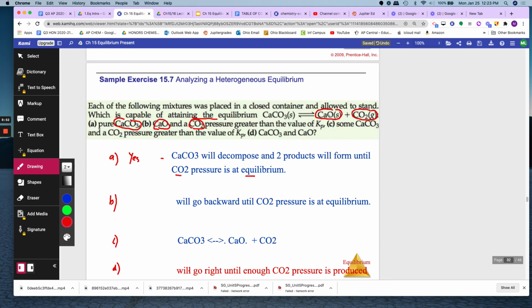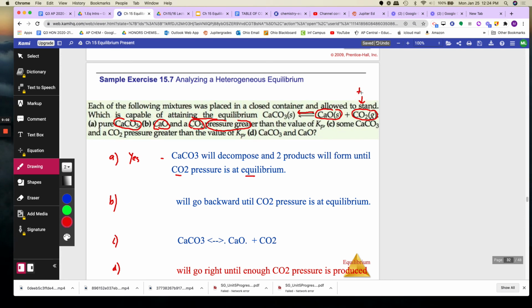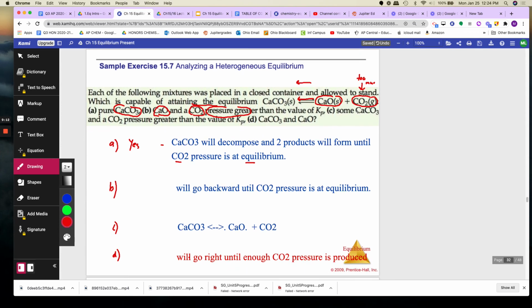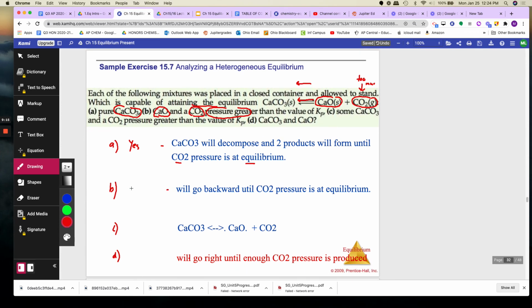It says you have pressure greater. Therefore, you have too much CO2. Then, of course, it's going to go backwards and combine with the CaO solid until you have just the right amount that's supposed to be at equilibrium. So yes, it will go backwards until CO2 pressure is at equilibrium.